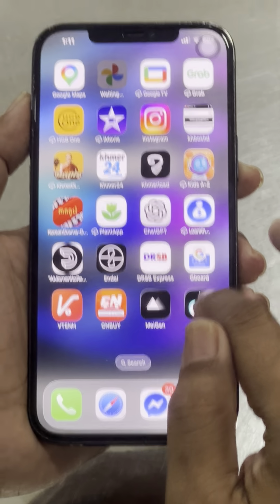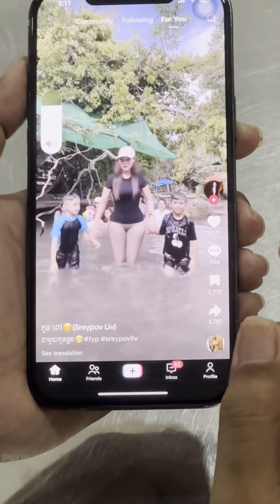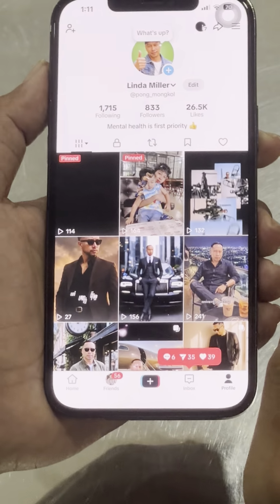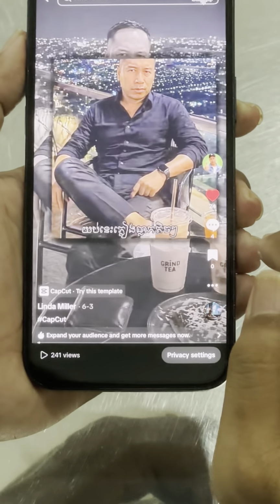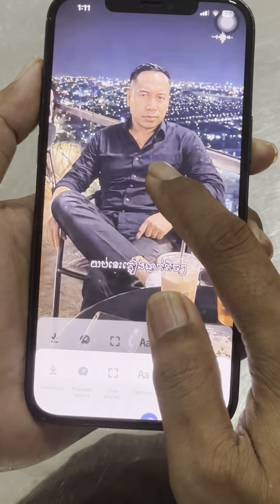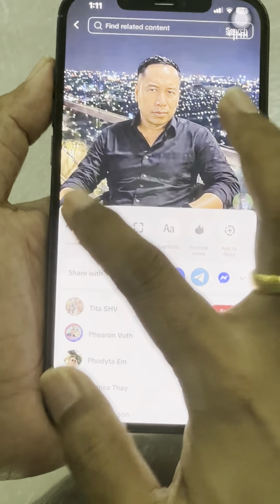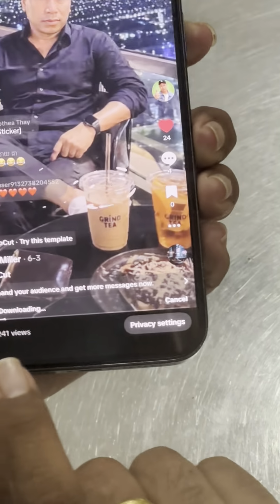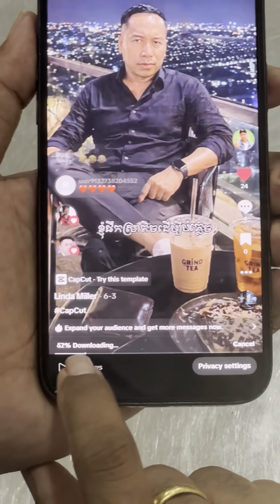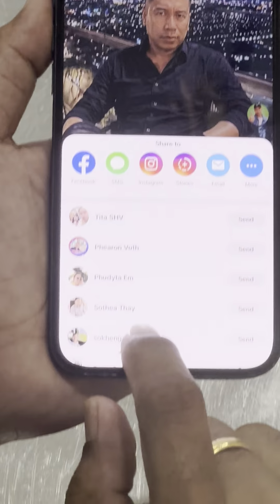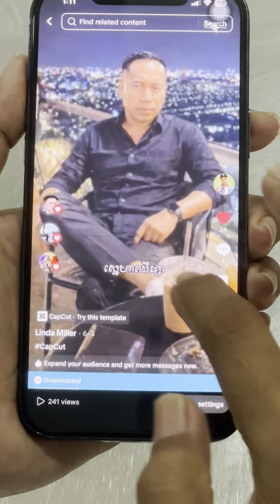Now I click in and then I go find the song. I have my own song already. Here I click here and download. As you see here, the song is downloading. Now it's finished.